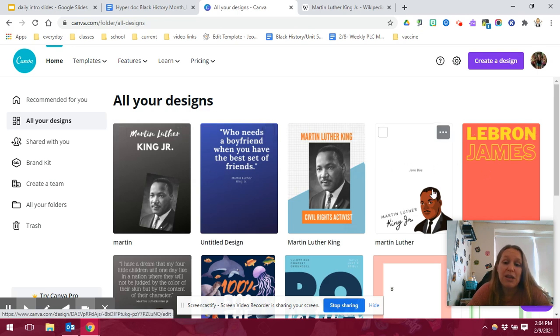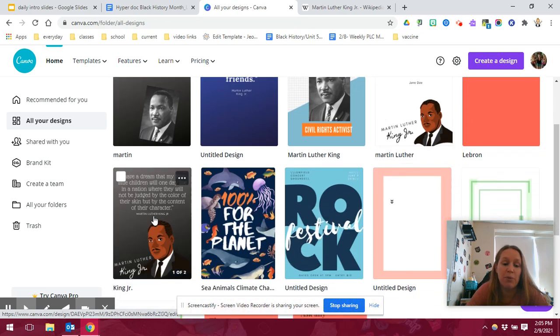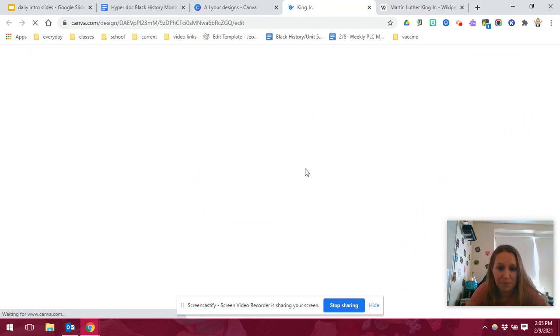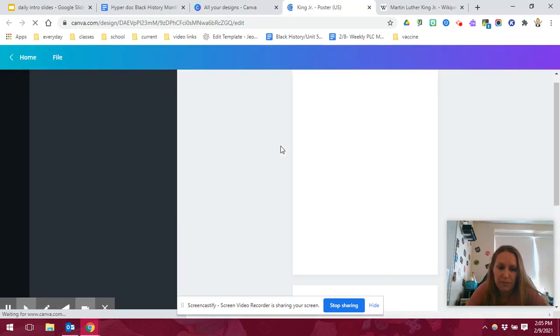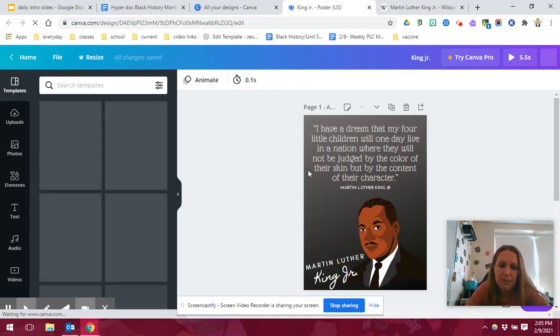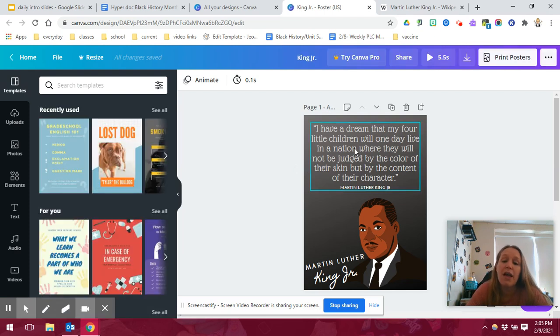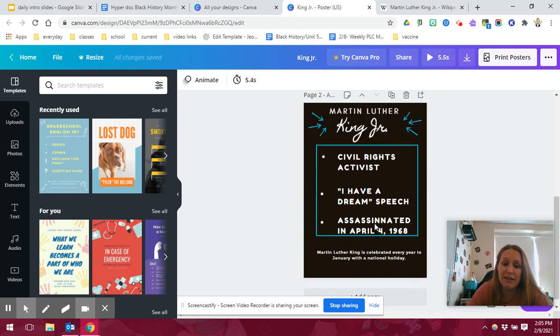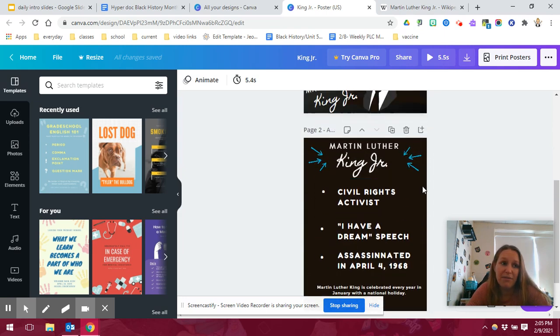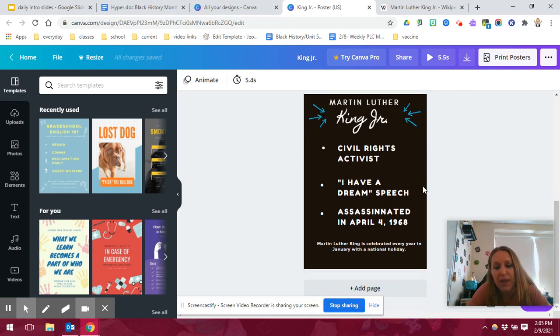What you're doing in Canva is creating kind of like a visual bio sheet about your famous African American. So the one I made looks like this. I put my favorite Martin Luther King quote in there, and I put his name. I found a picture of him. And then down here, I did a quick little fact sheet about him. How do you add an extra page? You just click that add page at the bottom.